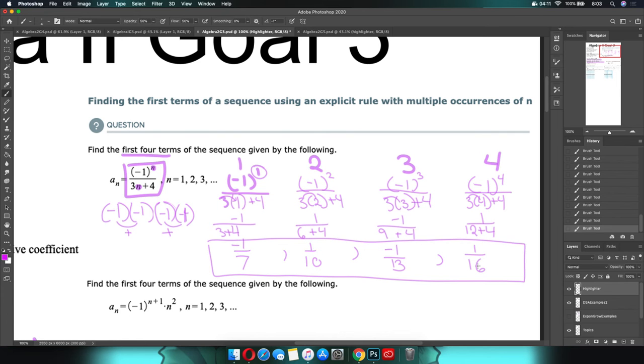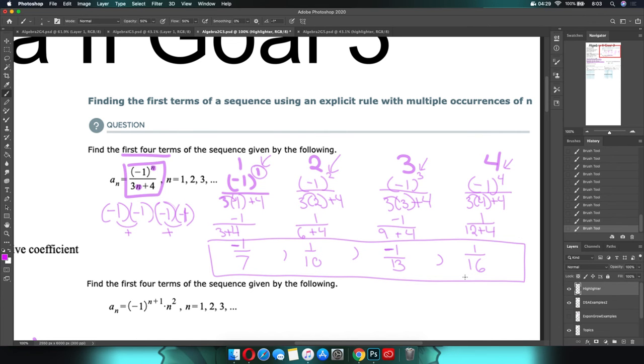And that's our list. So the big takeaway for this particular problem is to be very careful of your exponents. -1 to some kind of exponent, if you kind of notice, first you got a negative, then you got a positive, then you got a negative, then you got a positive. That's ultimately what it's trying to do.